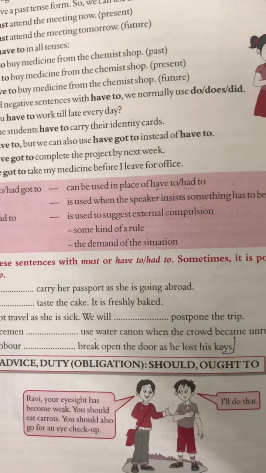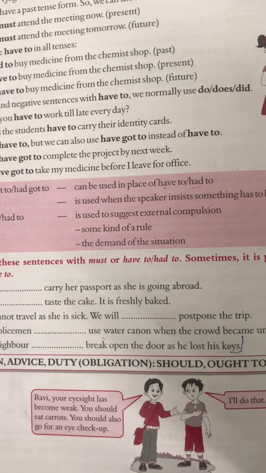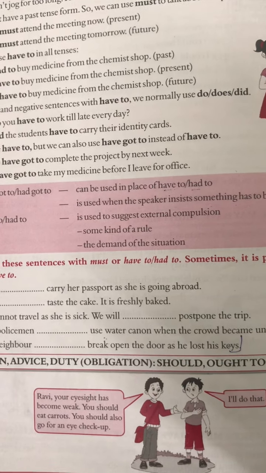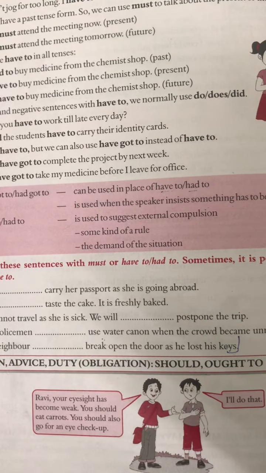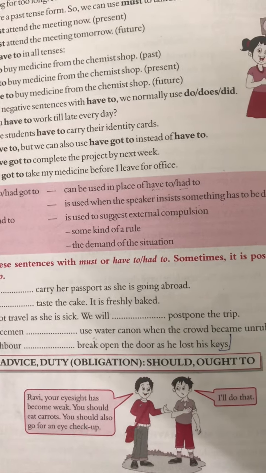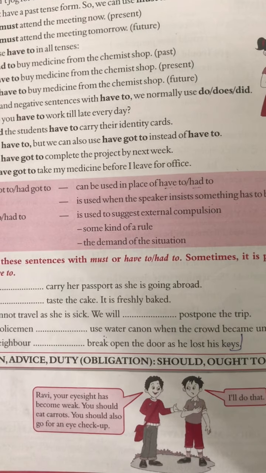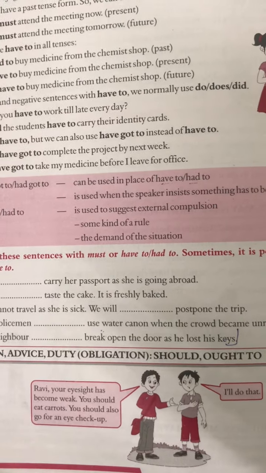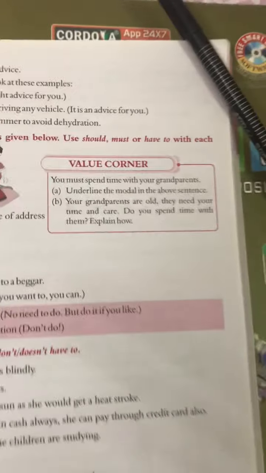Just see the example. Ravi, your eyesight has become weak. You should eat carrots. You should also go for an eye checkup. Now here one of the friends is giving the advice or suggestion to his friend. And we are using the modal should over here. Is this clear?